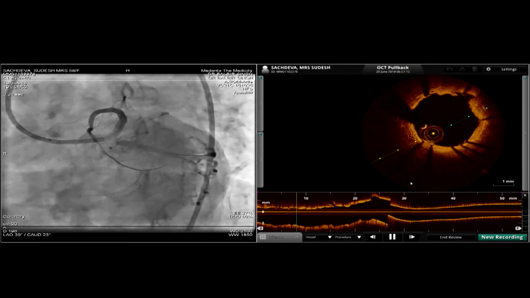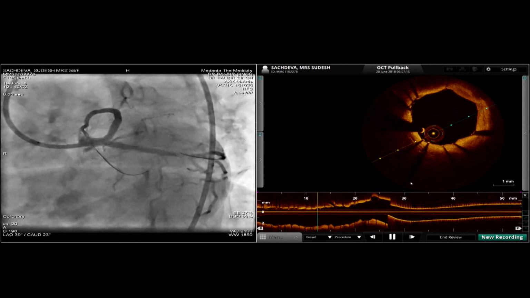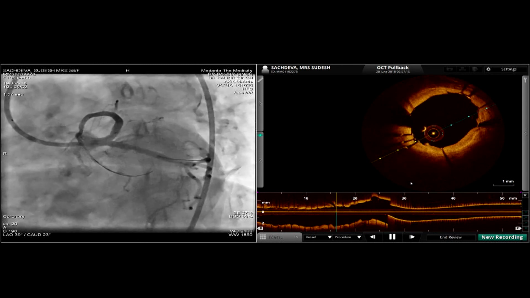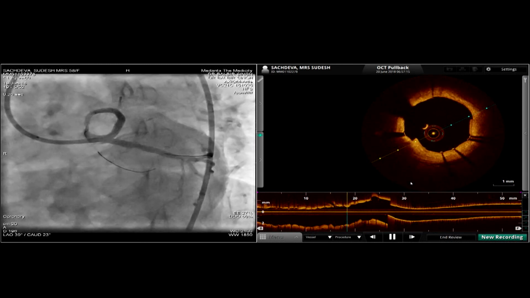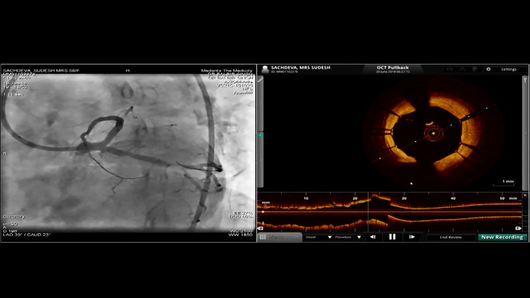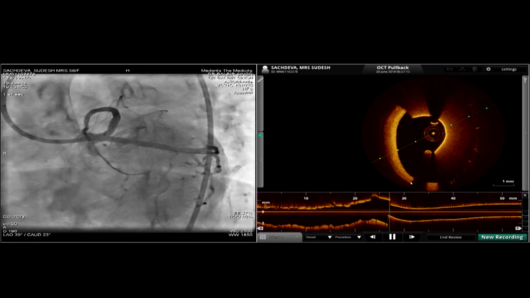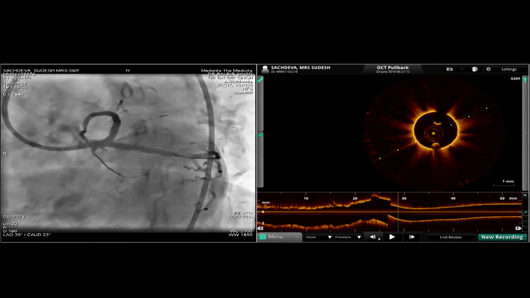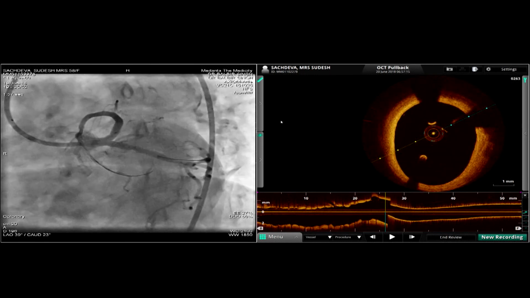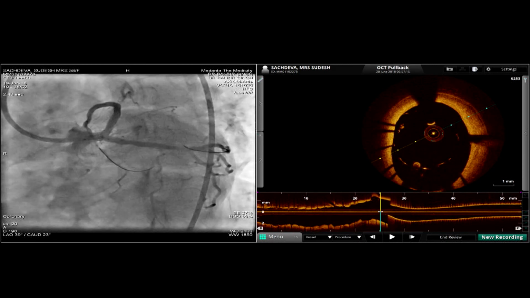So there is just malapposition of 1 or 2 struts in the left main, which I don't think I'm going to chase because I won't be successful. The left main diameter is about 5, and I have post-dilated with 3.5. We are coming close to the ostium, and here is the ostium, and this is the circumflex, and this is the malapposition that you see in the left main. I won't be able to handle that because the left main diameter is about 5, and this is about 1 millimeter of malapposition. So what do you think, Raj?